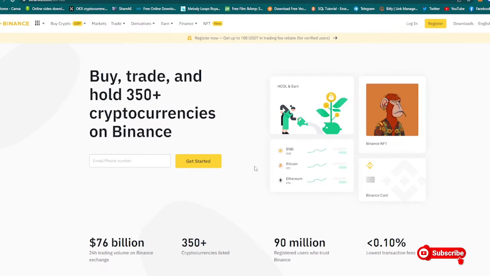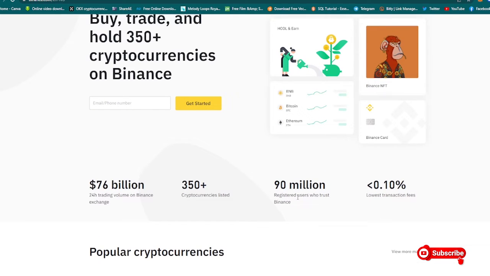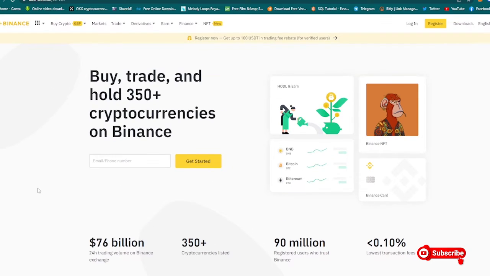Now, Binance is an exchange that a lot of people are using all around the world to make trades, to make profit. And as you can see, they have about 90 million trusted registered users. One thing about Binance that you may not already know is that Binance has one of the lowest transaction fees you can think of when you compare them to other exchanges like KuCoin, like Gate, and so many others. Binance happens to rank the lowest in terms of transaction fee. You can see, so it's a good platform where you can do so much already.